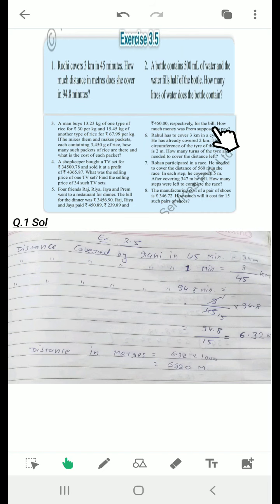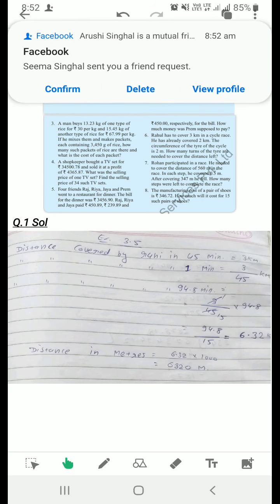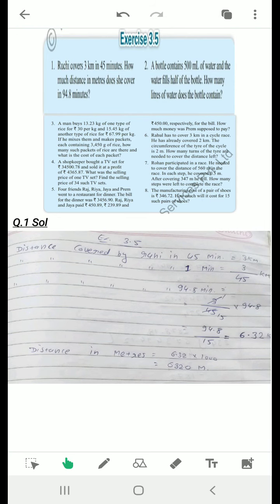So what is the amount Prem is supposed to pay? We will add the amounts paid by Raj, Riya and Zaya, all three together. Then we need to subtract it from the total amount. And in the 8th question, you need to multiply. So try to solve questions number 5 and 8 yourself. Questions number 3, 6 and 7 you need not do. If you have any doubt, you can ask me again. Thank you.